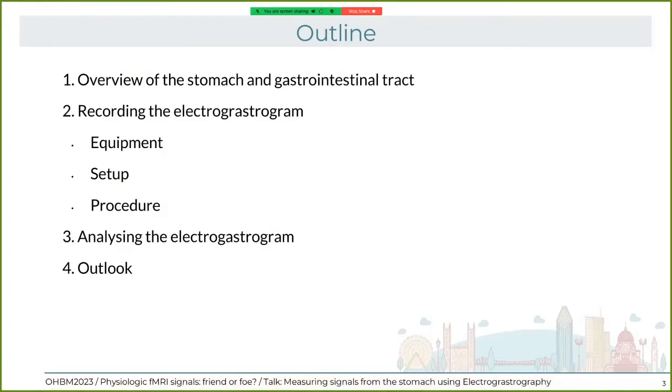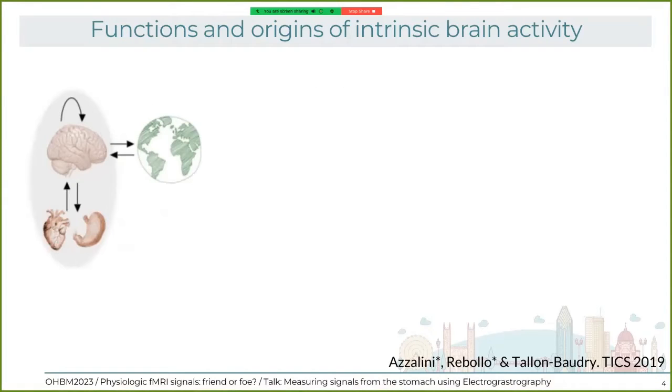So today I'm going to talk first about an overview of the stomach and the gastrointestinal tract, and then follow with how to record the electrical rhythm of the stomach, meaning the equipment, the setup, and the procedure to also analyze this data, and finish with an outlook with a couple of empirical studies and also future steps in this field. So, why is it important to think about visceral signals?